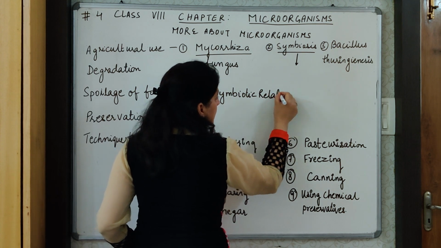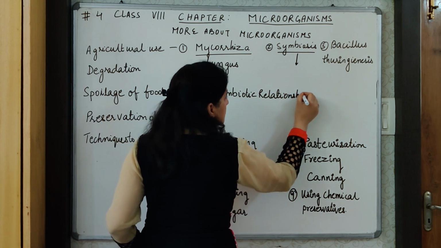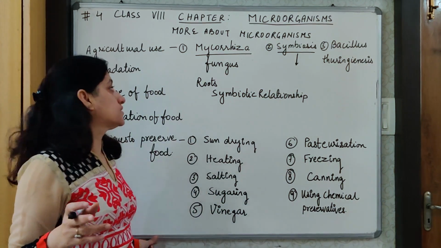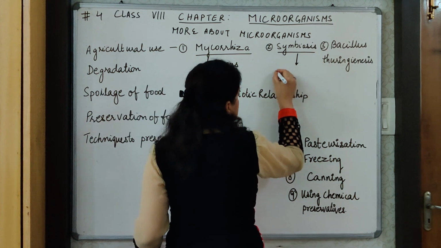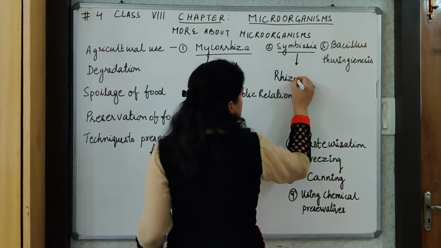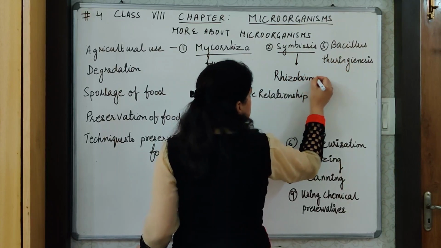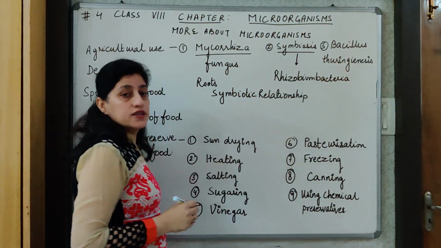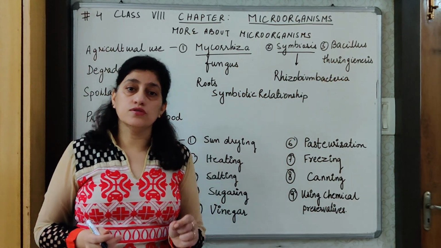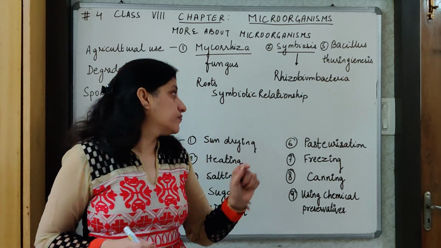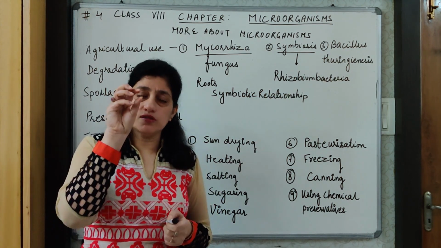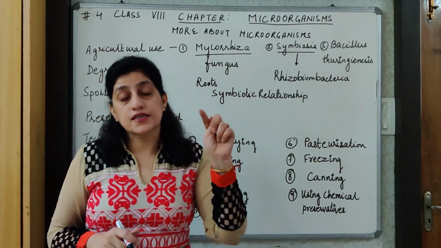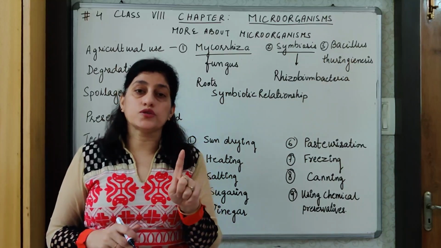Another example of symbiotic relationship is the rhizobium bacteria, which we have studied earlier also in the nitrogen cycle. This bacteria lives in the root nodules of leguminous plants. There the bacteria forms big nodules, and this bacteria fixes atmospheric nitrogen for the plant.